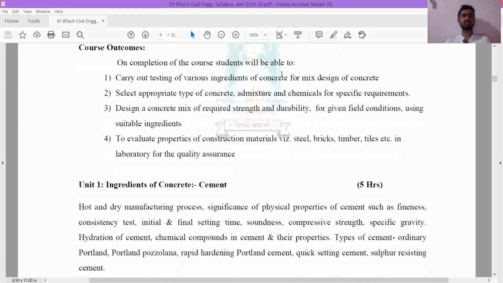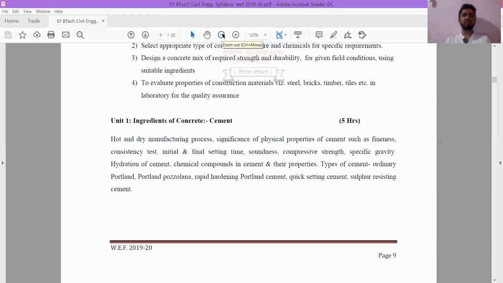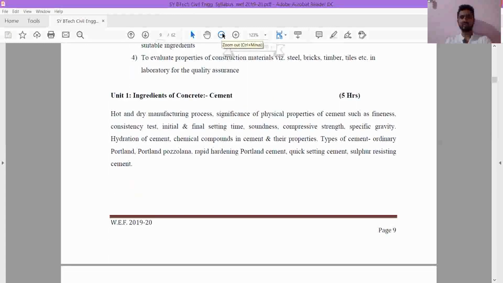In this subject we have a total of 9 chapters, or 9 units. The first unit is ingredients of concrete. In ingredients of concrete, first we have cement. So the first unit is related to cement. In this first unit we are going to study the manufacturing process of cement, how the cement is manufactured.